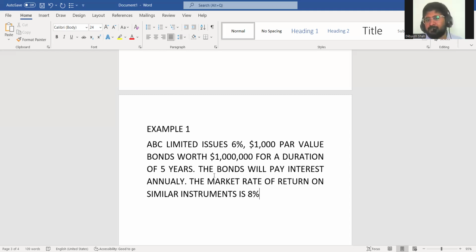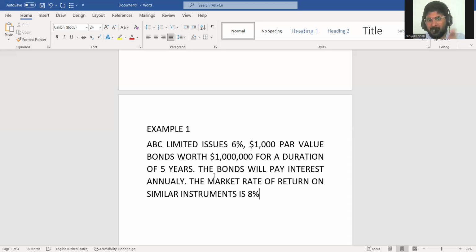Market rate of return on similar instruments is 8%. So, similar instruments with similar credit rating. Now with bonds, you also have to get yourself rated. It is generally mandatory for bond issuance. There are global companies, there is S&P, there is Moody's. In India, I think there is CRISIL that gives ratings to debentures. These are rating agencies. They even rate sovereign debt, debt of the Indian government, debt of the US government and all.